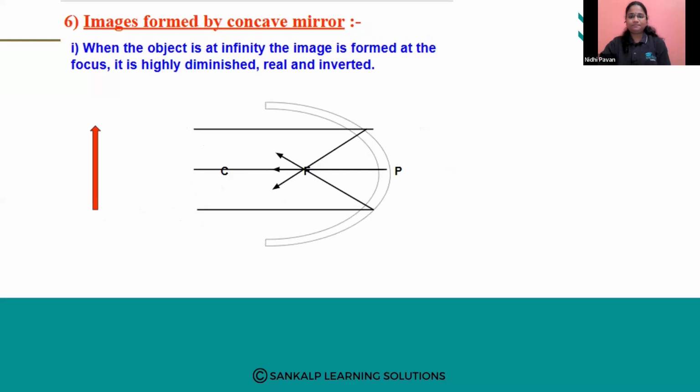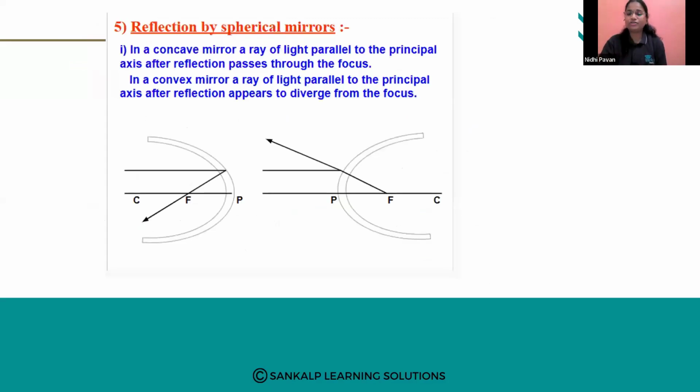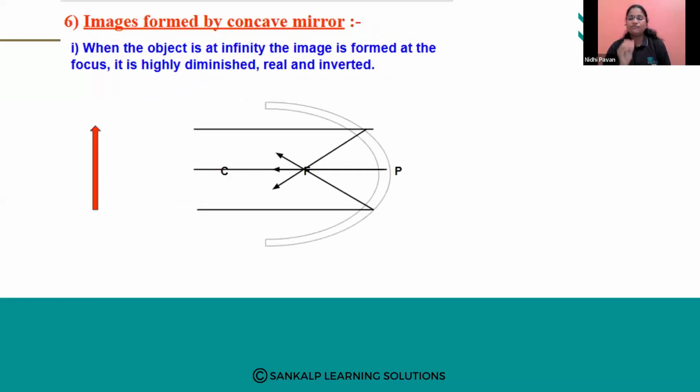Next we have the concave and convex mirror. Now in detail, regarding the concave mirror, here we saw the case studies of how reflection occurs in spherical mirrors. In the upcoming case study, we are going to see how images are formed and where the images will be formed in a concave mirror. So please do concentrate. This is also important.